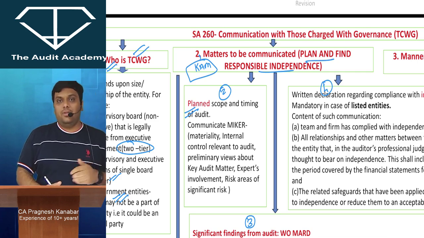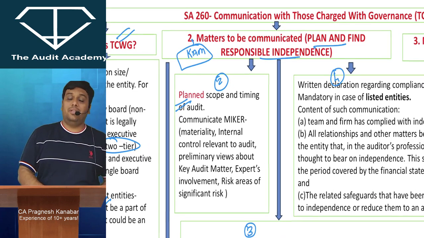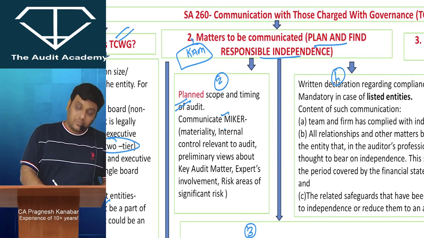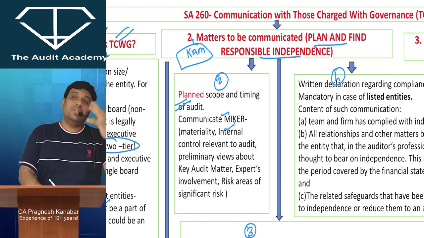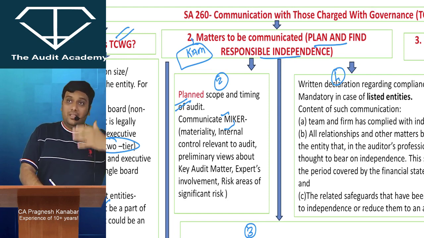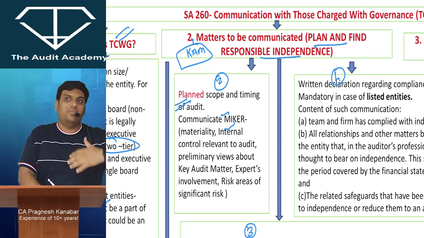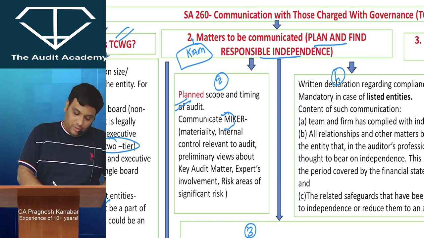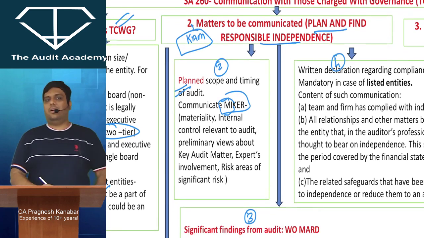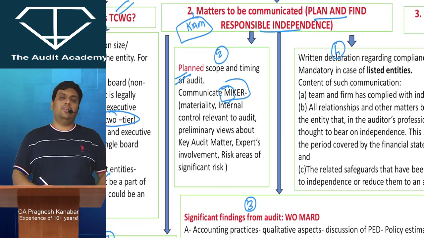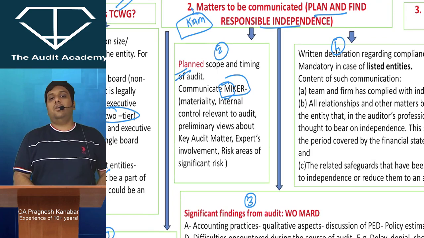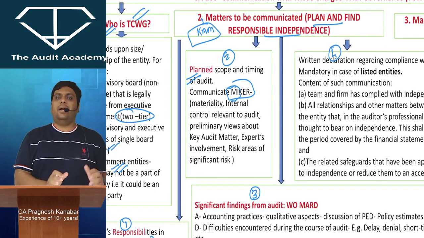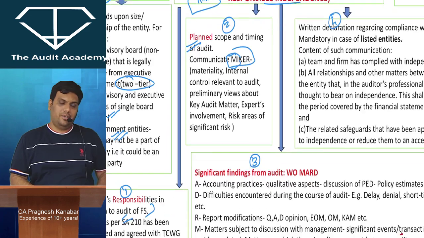So obviously, you will have to communicate some discussions on materiality, internal controls, what can be key audit matters, whether you need an expert, and the risk of material misstatement, which areas are of high risk. So you will communicate MICR. At the time of planned scope and timing of audit, you will have to communicate these things with those charged with governance. Obviously, you will not compromise the effectiveness of the audit, but at least they should have some idea about the audit that you are going to conduct.